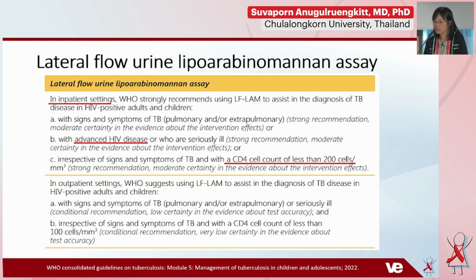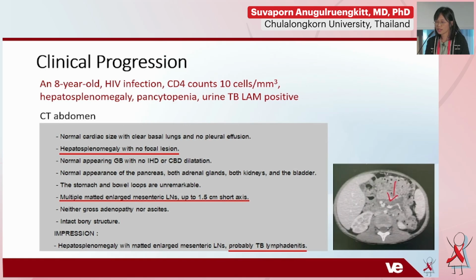I think most of us know that the WHO recommends that in the inpatient setting, you can use the lateral flow urine LAM to assist in the diagnosis of TB disease. For example, in this case, who has HIV infection with advanced HIV disease and a very low CD4 count, it's very helpful for the diagnosis. We re-evaluated her symptoms again. She had abdominal discomfort and hepatosplenomegaly, so a CT abdomen was performed and showed multiple matted enlarged mesenteric lymph nodes, which are probably tuberculous lymphadenitis.